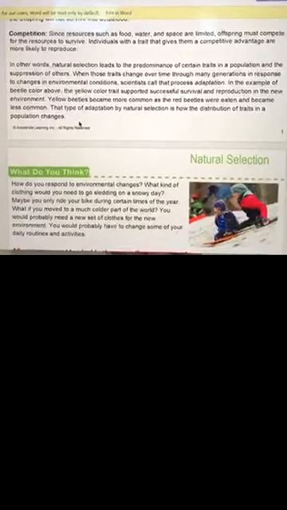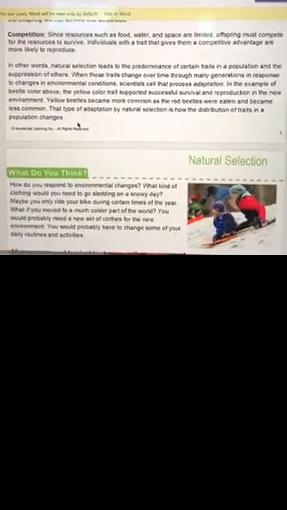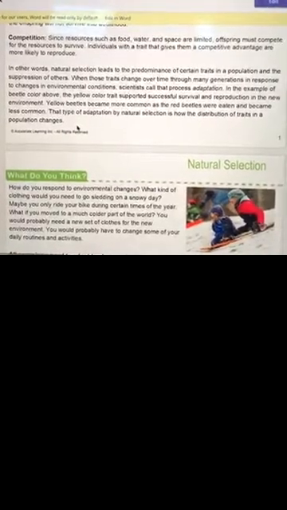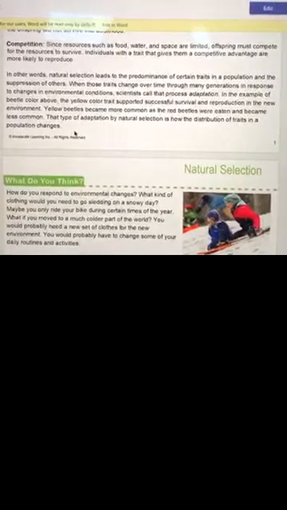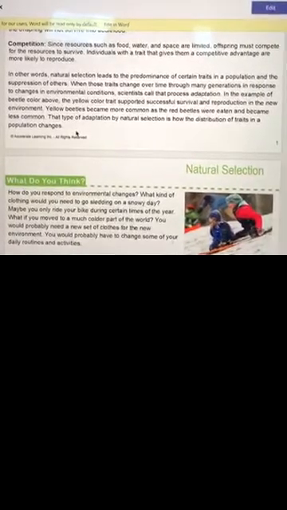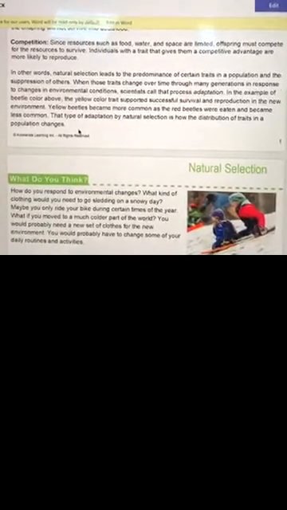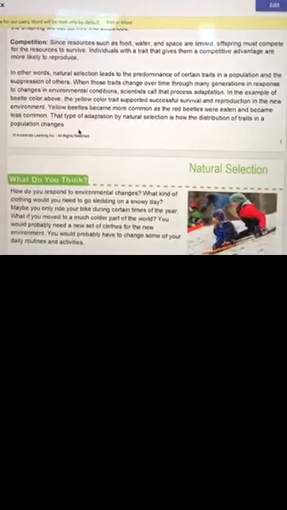In the example of the beetle color above, the yellow color trait supported successful survival and reproduction in the new environment. Yellow beetles became more common as the red beetles were eaten and became less common. This type of adaptation by natural selection is how the distribution of traits in a population changes.